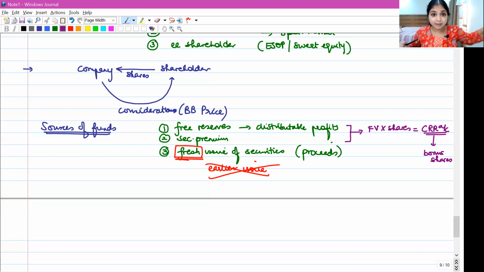So even over there, we had studied that if you take money out of free reserves and all, then whatever is the face value of the shares which you are redeeming by taking money out of free reserves and securities premium has to be transferred to CRR. Same point even over here. Not proceeds of fresh issue, not from point number 3, from point number 1 or from point number 2.